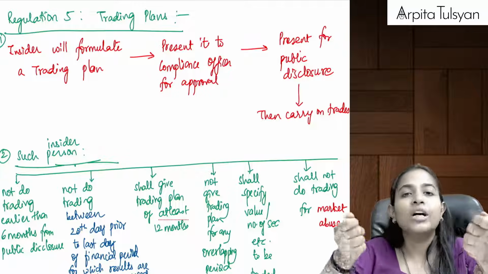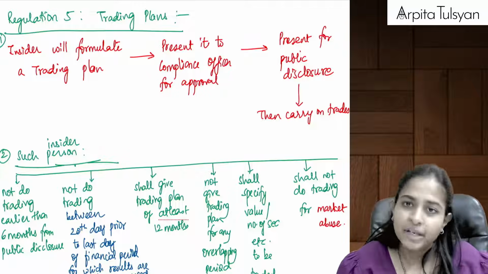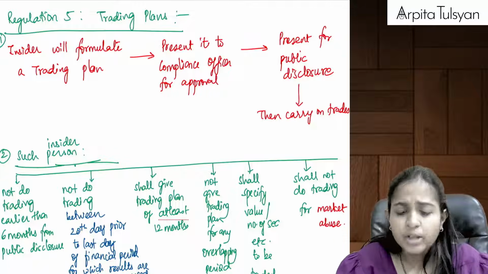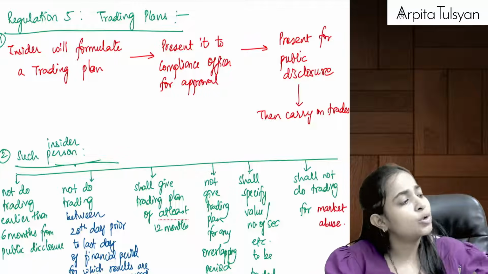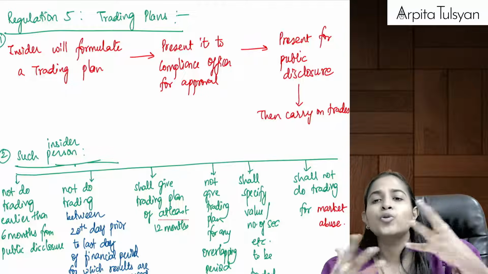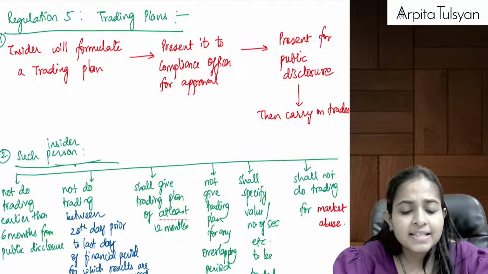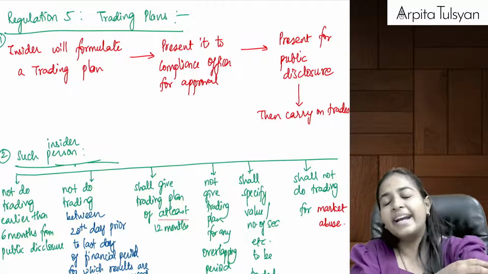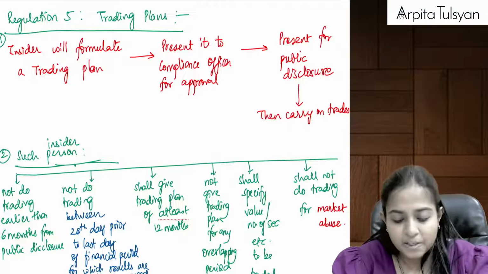He will give it to the compliance officer of the company, CS, for approval. If the compliance officer thinks that it is good, then the compliance officer will give a public notice of the same, that so and so insider has given me a trading plan where he wishes to buy or sell the securities of the company. Once the public disclosure is done, then after that we can do the trading as per trading plan.